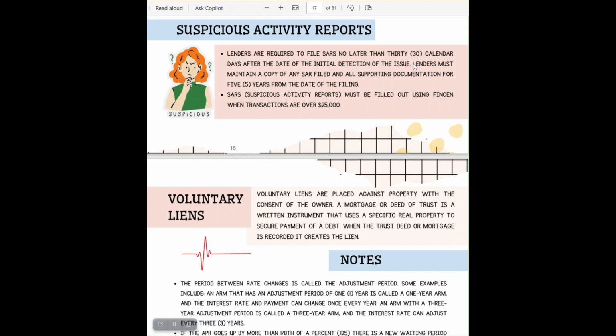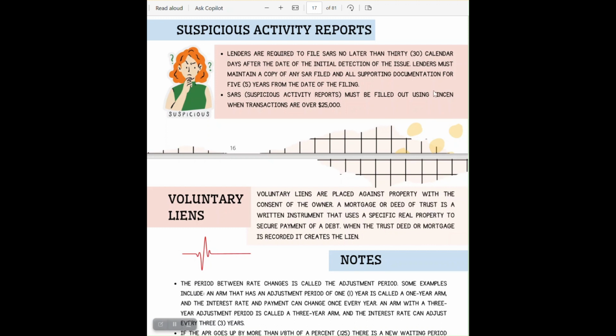SARs, or suspicious activity reports, must be filled out using FinCEN when transactions are over $25,000. What is FinCEN? FinCEN is the Financial Crime Network. Let's move on to the next topic, which is the voluntary liens.